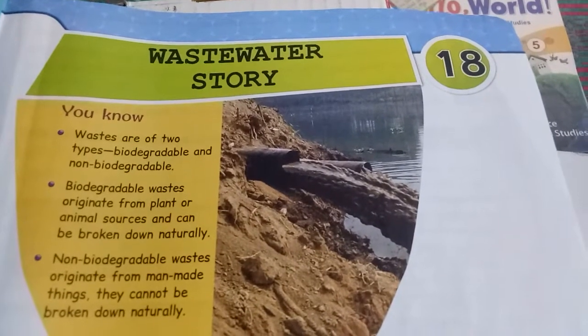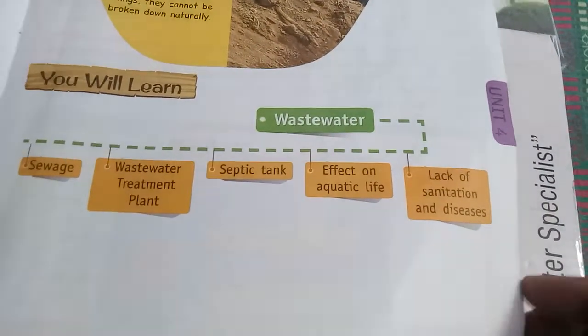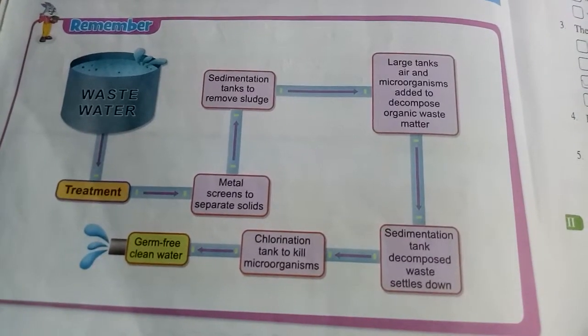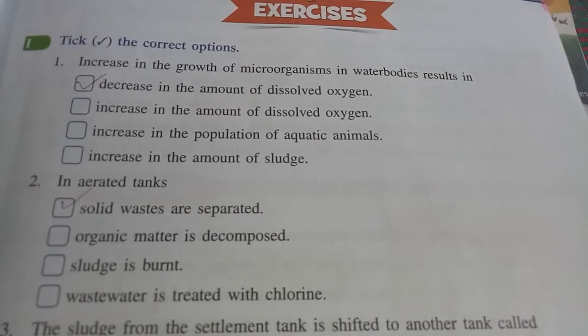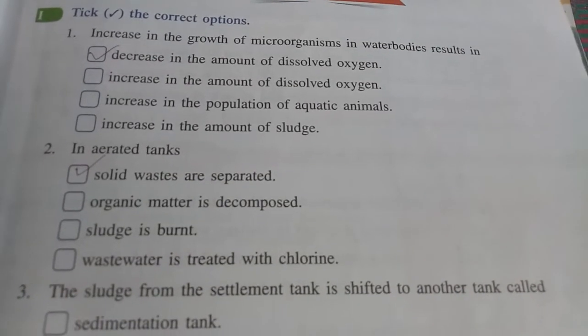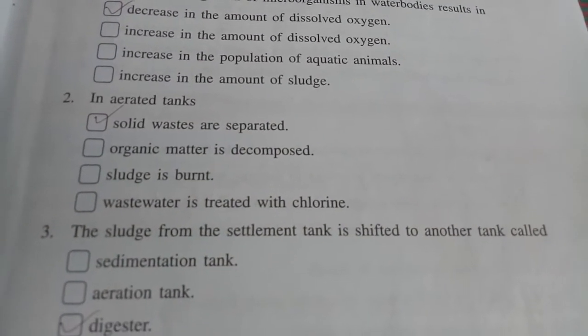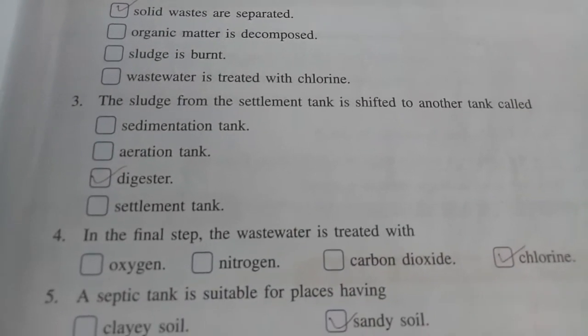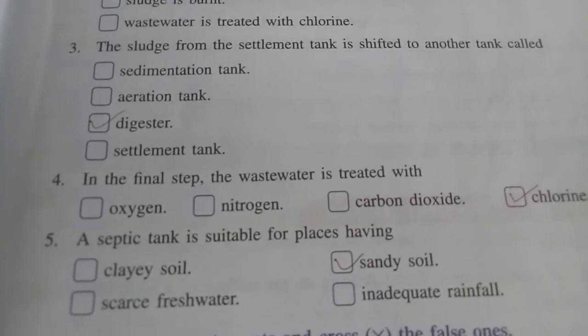Chapter 18 Wastewater Story. Increase in the growth of microorganisms in a water body results in a decrease in the amount of dissolved oxygen. Aerated tanks. Solid waste is separated; the sludge is collected from the settlement tank.